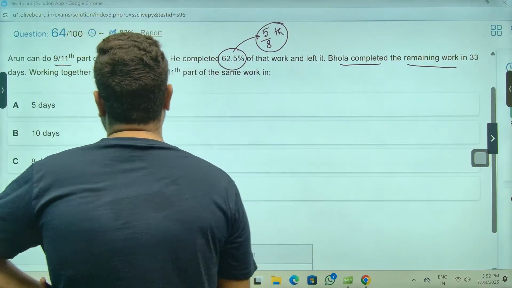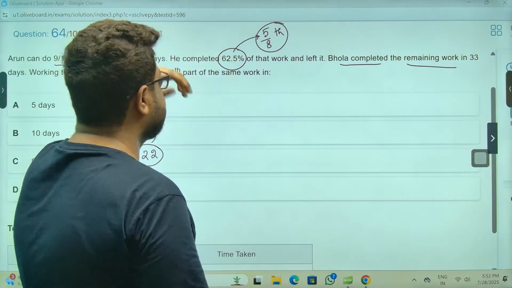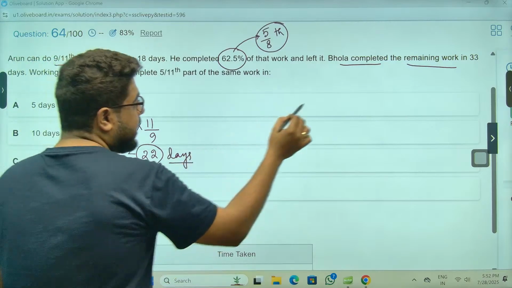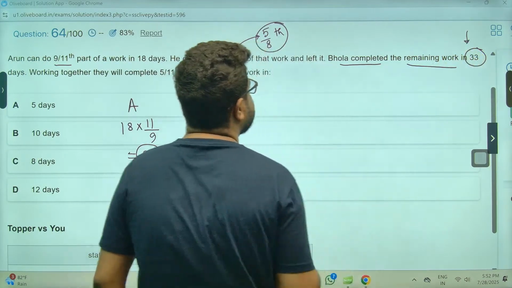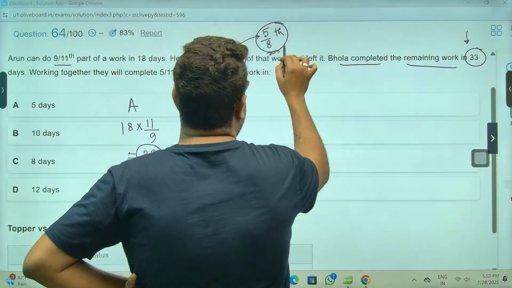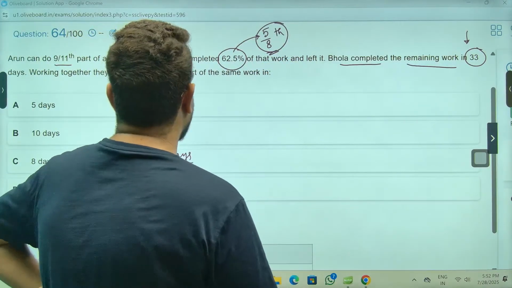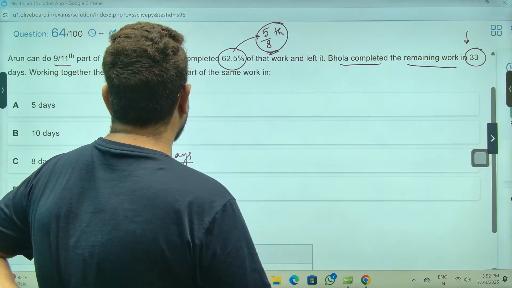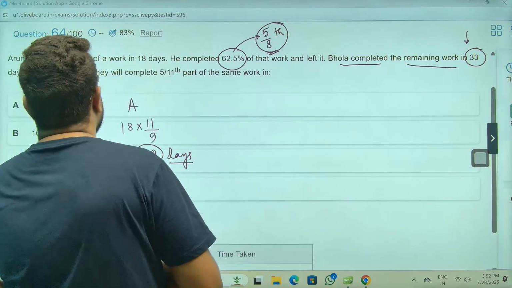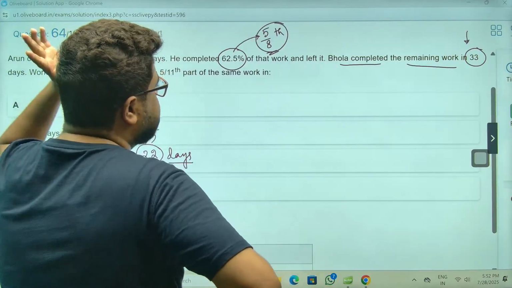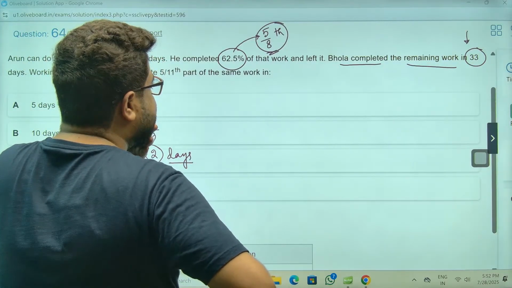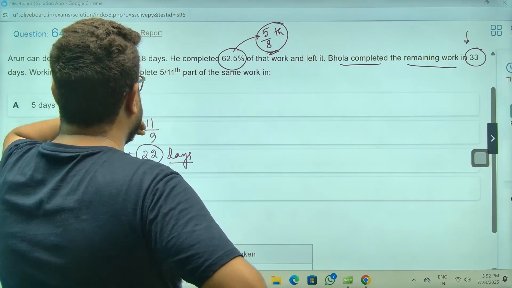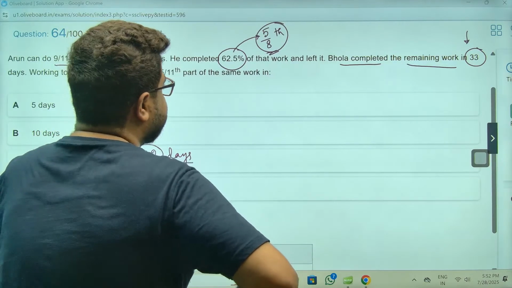Okay, working together they will complete in this. So Arun can do this in these many days, and Bhola's remaining work is 33 days. Sir, let's do one thing. Can we do this properly without getting into any problem? Working together we will see later. Let's take the 3/8 part. Sir, do one thing, it is 22 days, right sir?